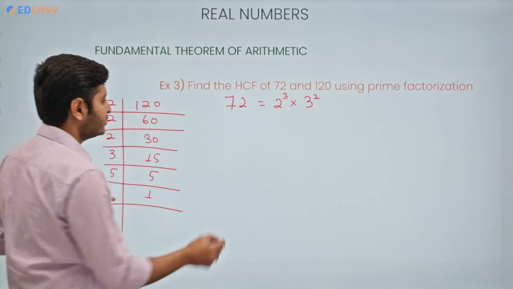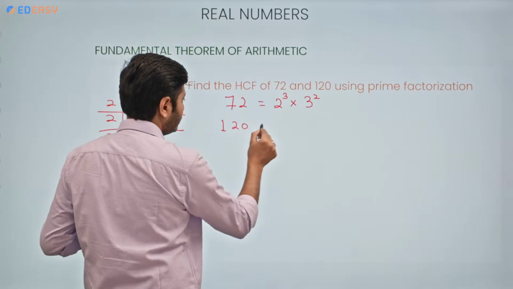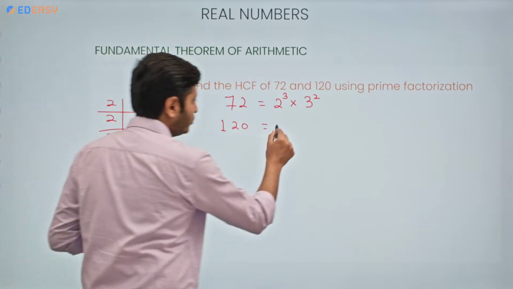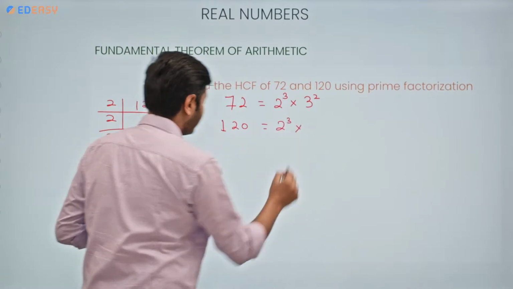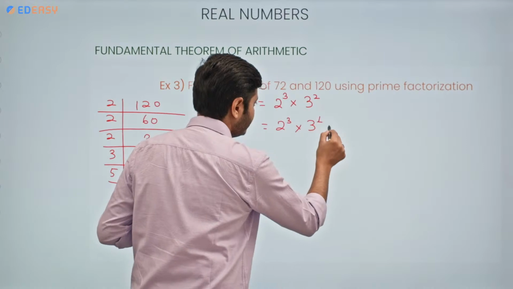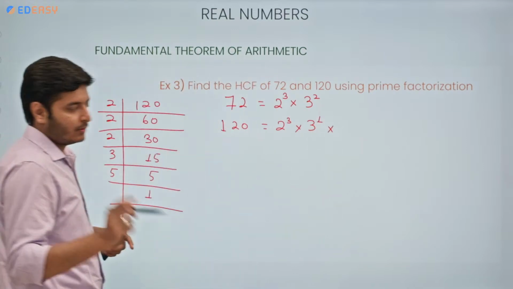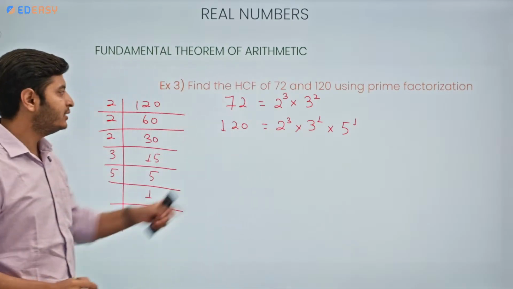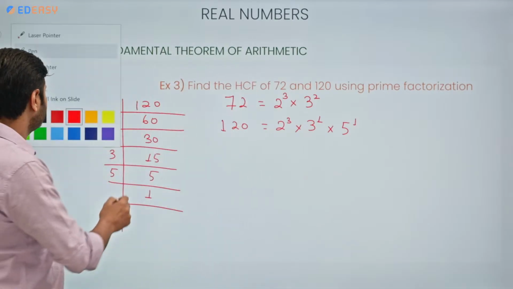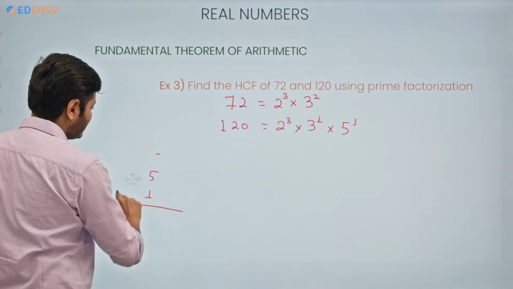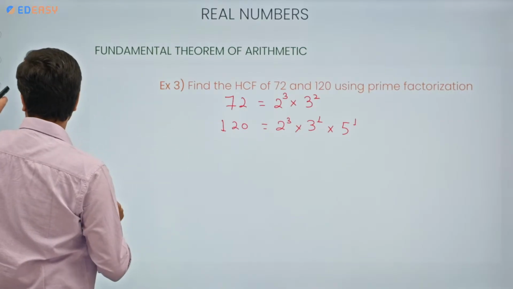So the prime factorization is 120 is equals to 2 into 2 into 2 thrice. So 2 cube into 3 once. So 3 raised to the power 1 into 5 raised to the power 1. Now, after finding the prime factorization, what should be done? How to use this prime factorization to find the HCF of these two numbers?